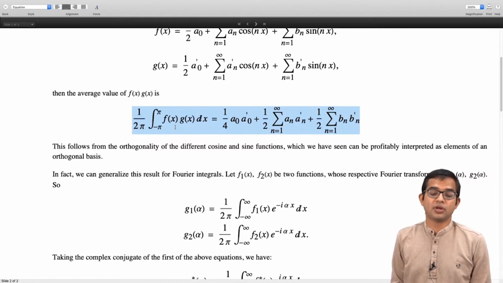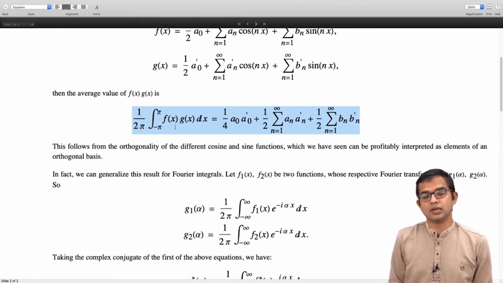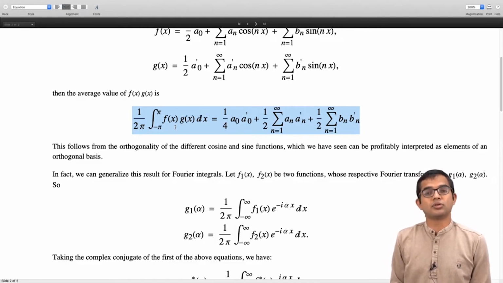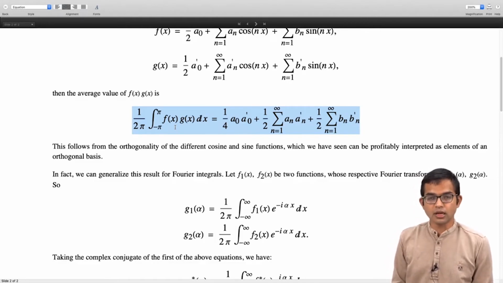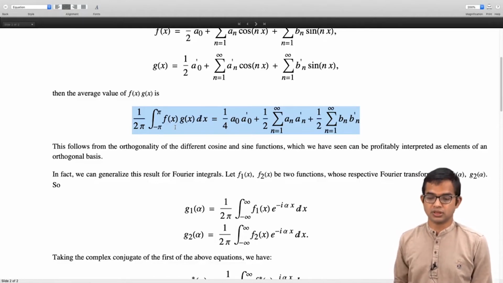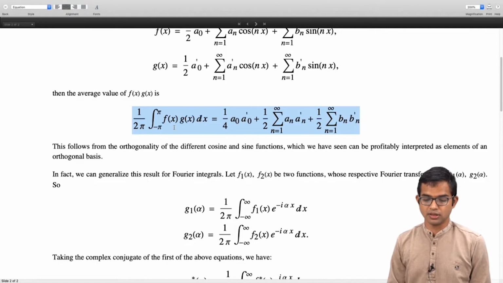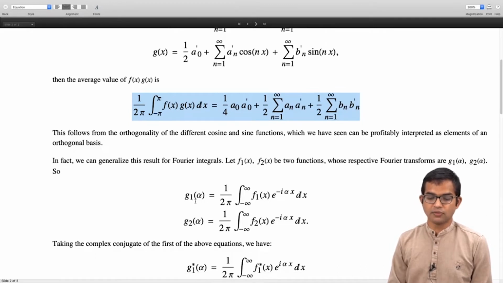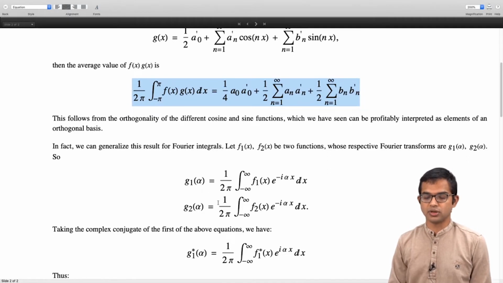But if you allow for these functions to be complex, then there is a complex conjugation associated with going to the bra vector. So the inner product is going to be not just f of x times g of x, in terms of alpha. So you have to take the complex conjugate of one of these functions, right?